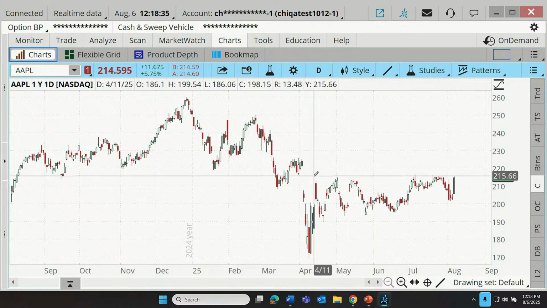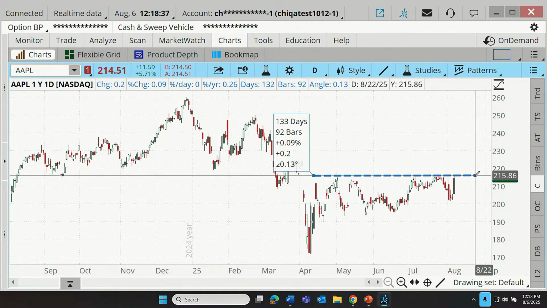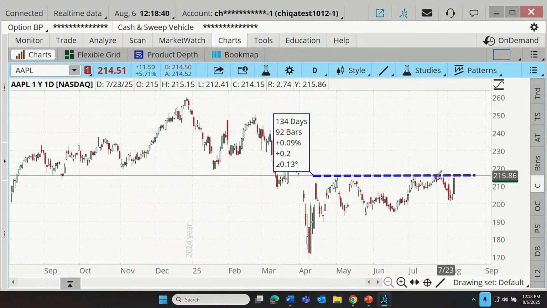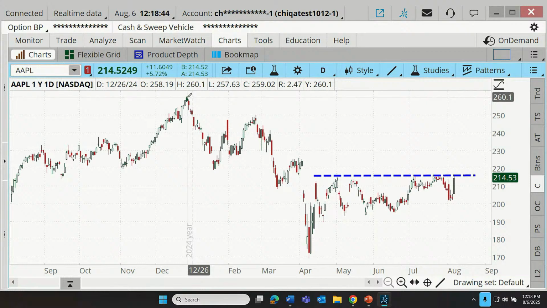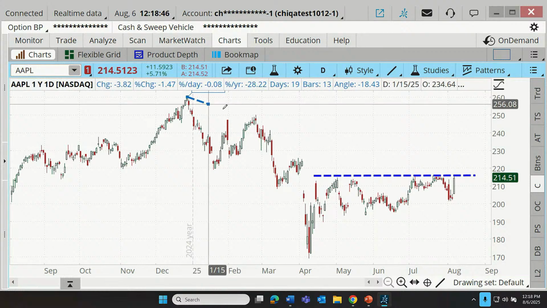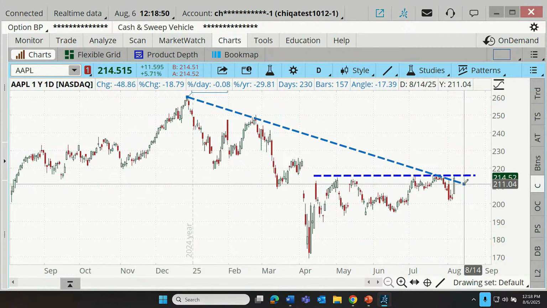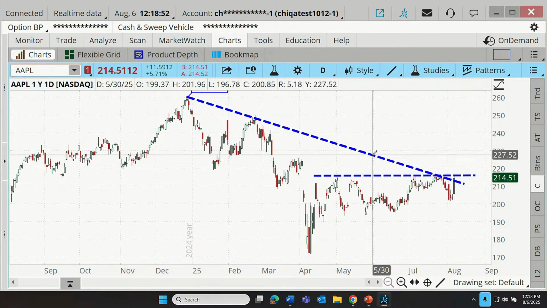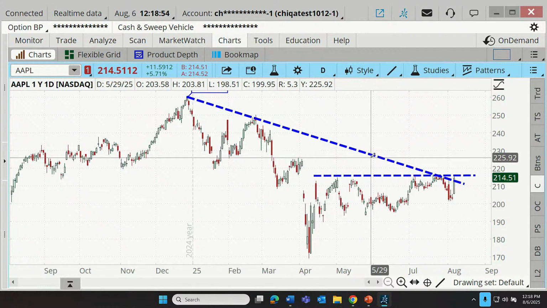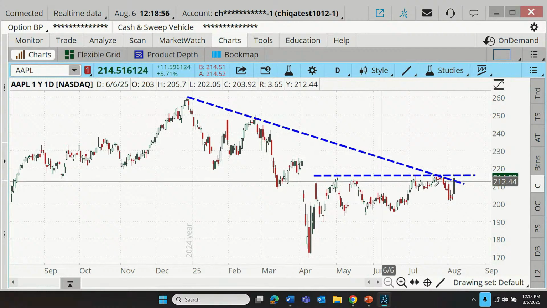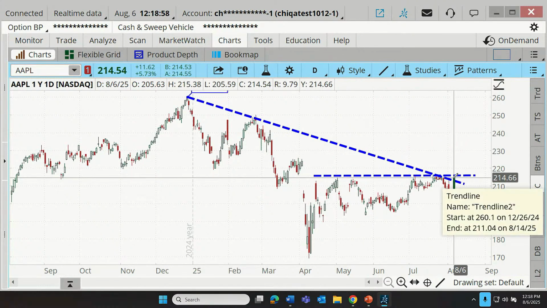But in any case, let's say that our trader here has noted a couple of things. First of all, they note that Apple is coming up on a horizontal area of price resistance. There's an immediate overhead price ceiling, apparently. Now, they may also notice that if we were to draw from this high and come down diagonally, we're also contending with that area of price resistance as well. So let's say that our trader is sort of technically oriented. They don't want to be buying just below or at obstacles on the price, at least as they see them.